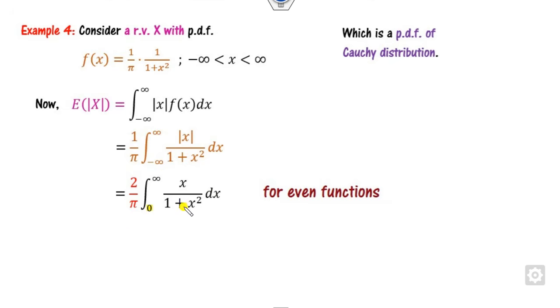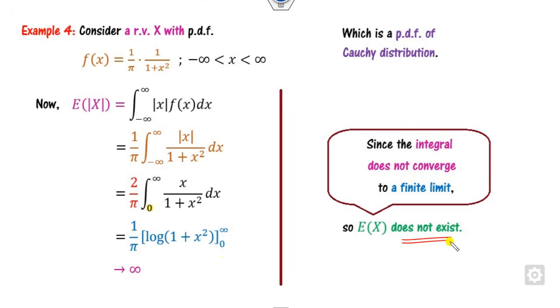I can take 1 plus x square as y, then 2x dx is dy. So this is nothing but log of 1 plus x square over 0 to infinity. Whenever x goes to infinity, it goes to infinity. So this integral is divergent, hence this integration is not convergent, therefore the expected value does not exist.